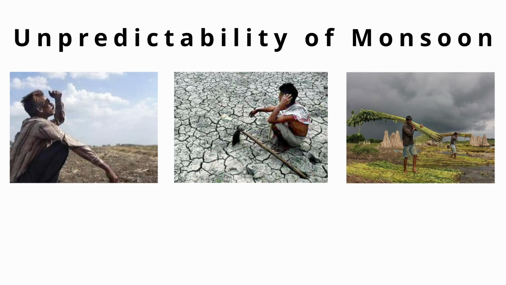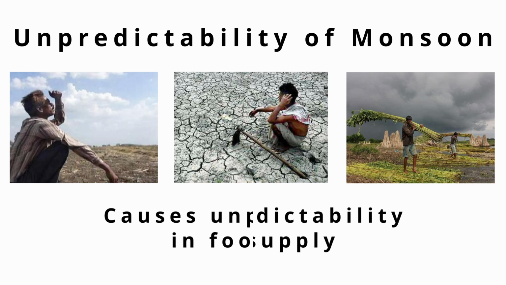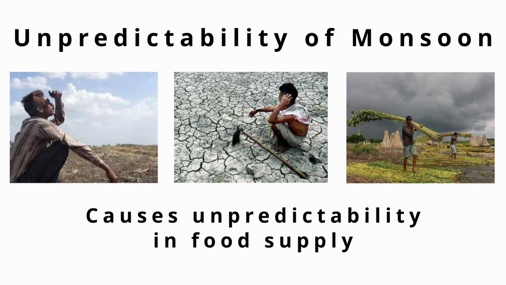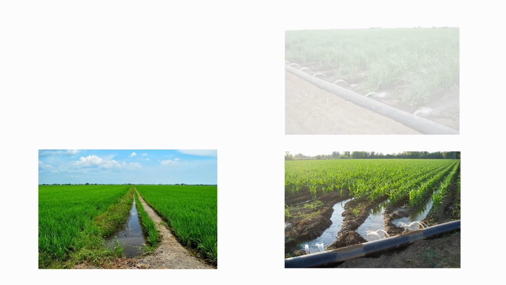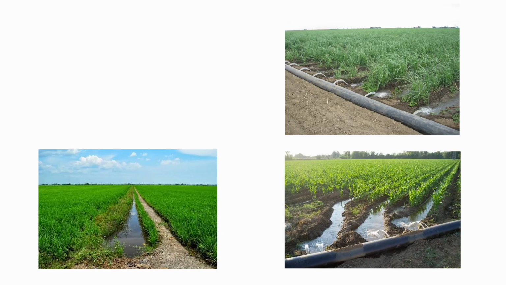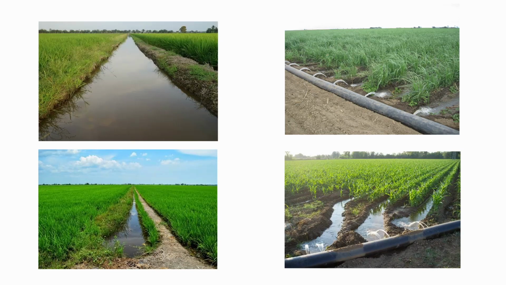Now if it is so, and as the agricultural sector is basically our food supplier, it is not desirable that our food supply is unpredictable. So that is why we need a continuous supply of water in the agricultural sector. So this is the first important reason behind the need for irrigation.